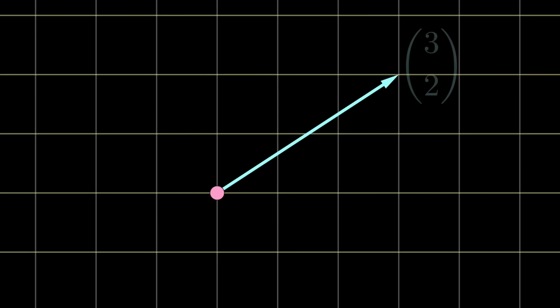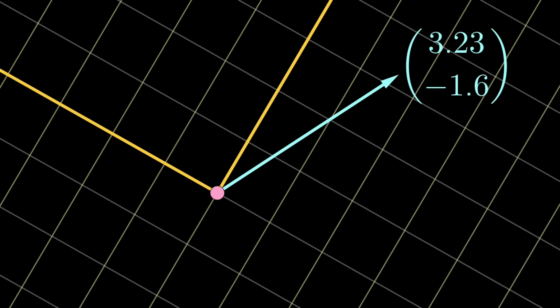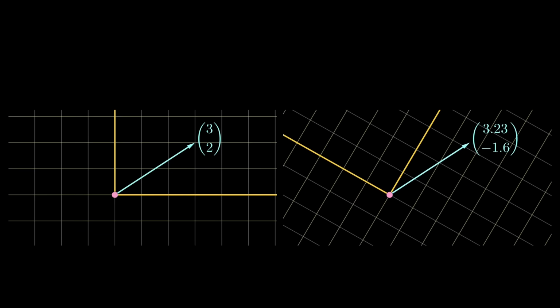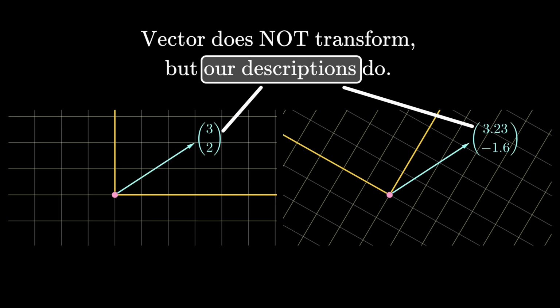In this illustration, the vector points 3 units to the right, 2 units upwards. But this is only true in this coordinate system. If we change the coordinate system, the same vector will be described very differently. The vector hasn't changed, and it literally just stays there, but our descriptions changed. The vector was originally described as 3, 2, but now it is 3.23, minus 1.6. In this case, our descriptions are the components, so components do transform.